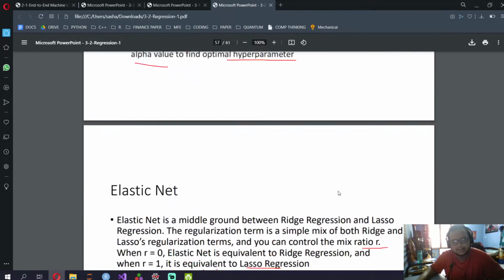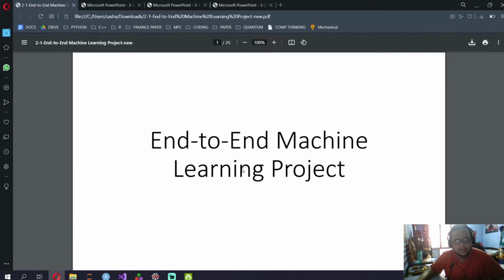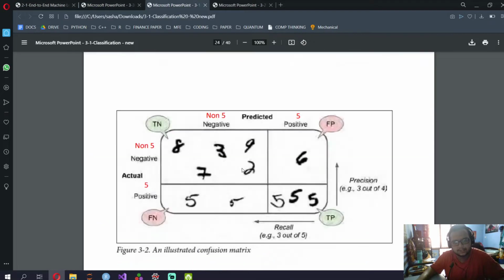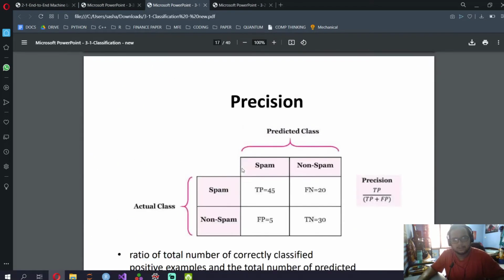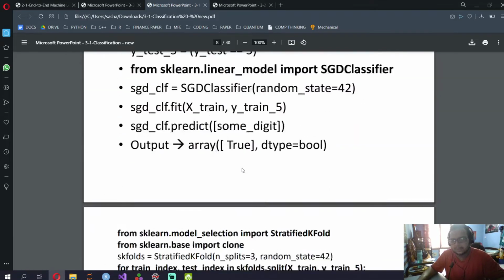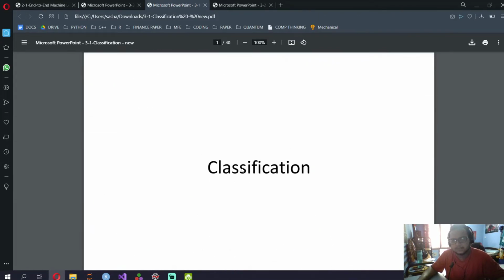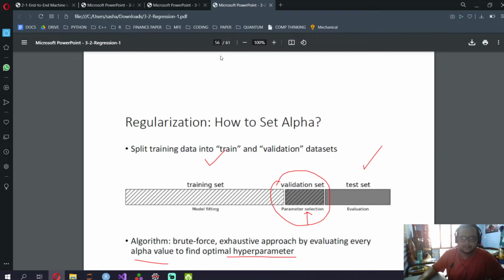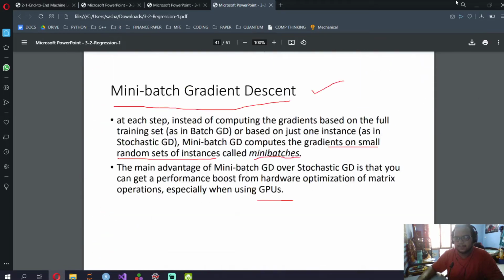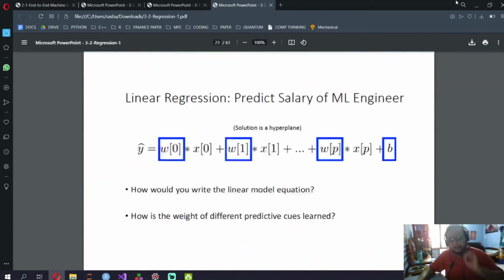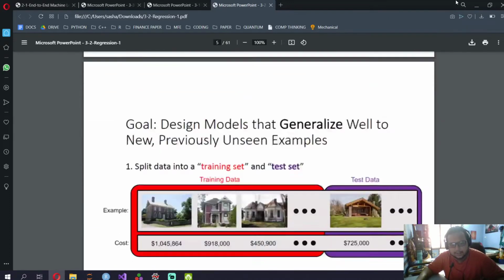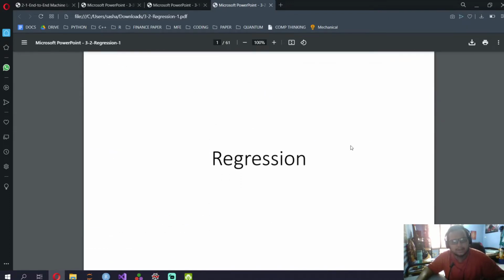But otherwise, other than this, we'll be going through end-to-end machine learning, logistic regression, then classification. Classification, most of it was covered in the previous video, so we'll be going through classification and finally regression, which is a 60-page PPT. You know what, never mind, let's just go the old-fashioned way. Okay, so I think this is regression. Shouldn't be a pain. It should be fine.